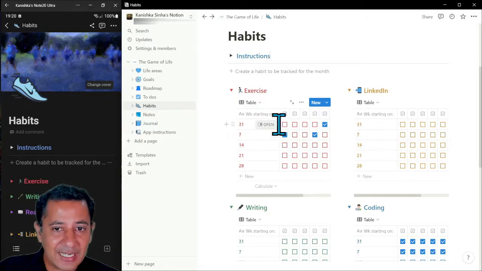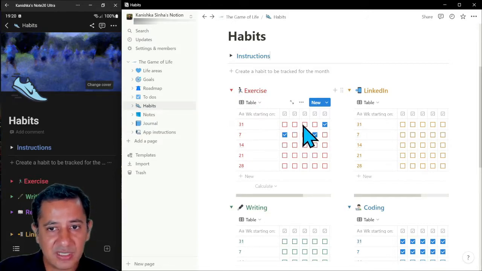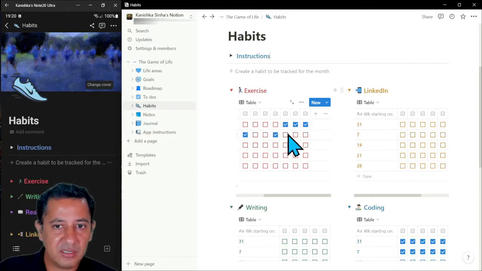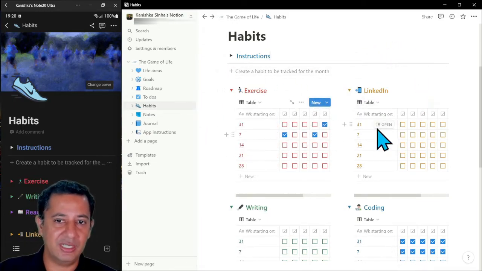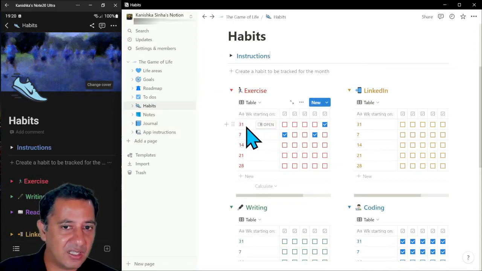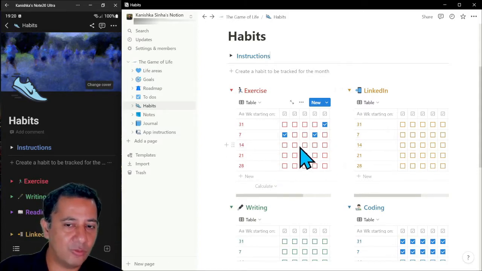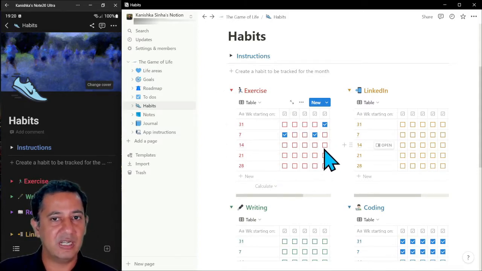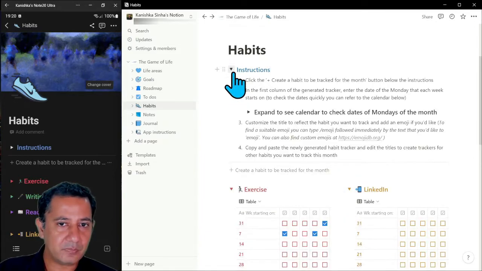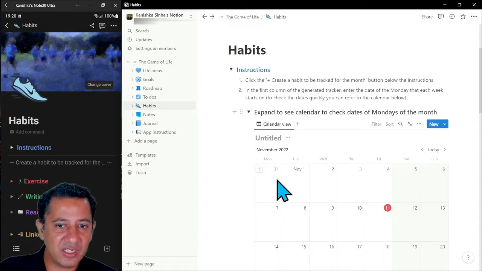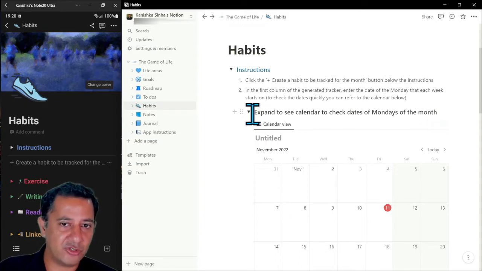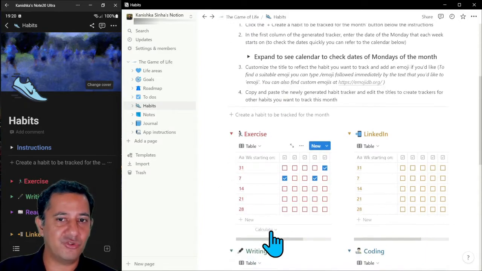Now, I can tick these off: Monday, Tuesday, Wednesday, Thursday, Friday, and over here is Saturday and Sunday. Normally, when I have the desktop in the full version, you can see that in the entire week. Over here are the week numbers, right? So I put it 31st October, 7th November, 14th November. So I know which month, which week or which date each one of these boxes is. If I forget, I can just expand on the calendar, and I can see the dates over here: 31st December, 7th November, etc. And I can just put them in when I'm tracking it, right?